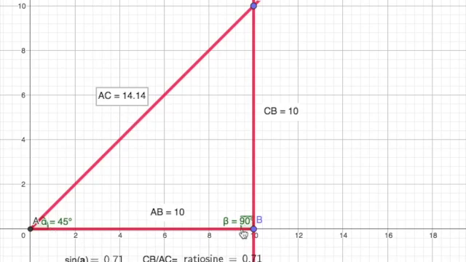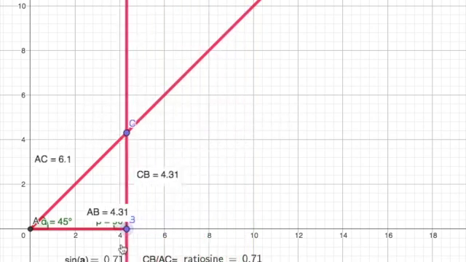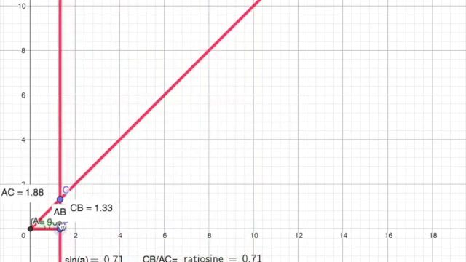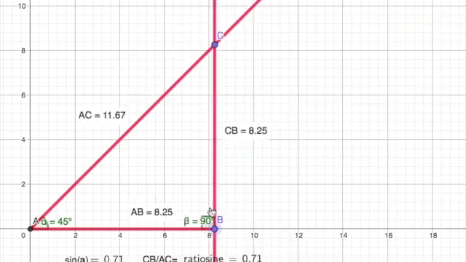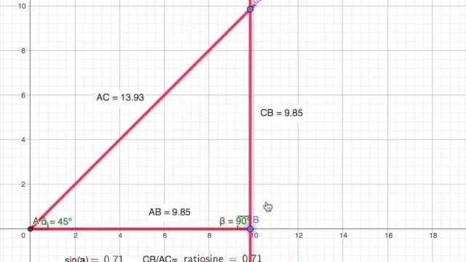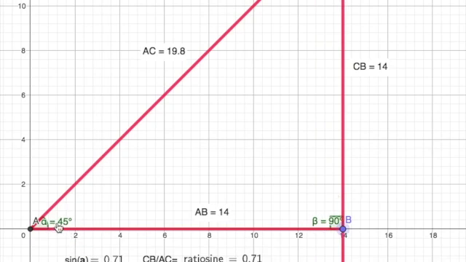The same. So really, it doesn't matter how tiny, you see that these numbers are not moving, or how big I make that triangle. The sine, cosine, and tangent do not change, as long as this angle stays the same in a right triangle.